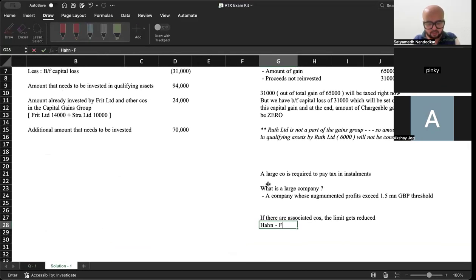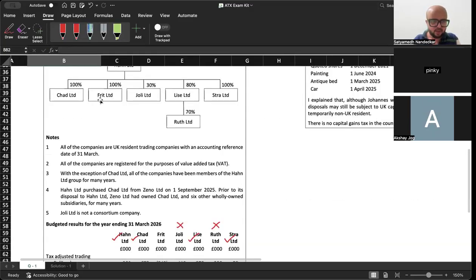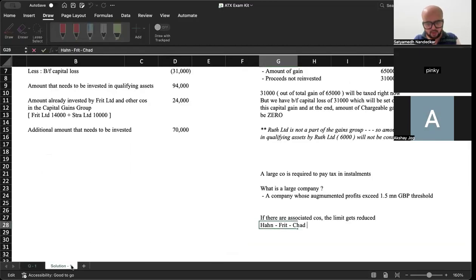So, in this case, Hahn, Fright, then Chad, Lease and Stra, all are associated companies. So, the threshold will reduce to 1.5 million upon 5, which is 3 lakh.